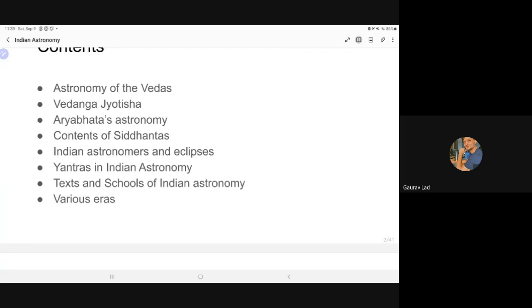And then texts and schools of Indian astronomy, the Paksha of Bharatiya Jyotisha. And then the various eras in Indian astronomy. So we have the Kalachuri era, and then we have the Saptarshi era, and then Shaka era, Vilayati era, all sorts of stuff. So this is basically a roadmap of today's talk. So let's start with the first one,